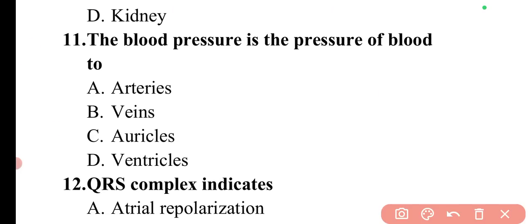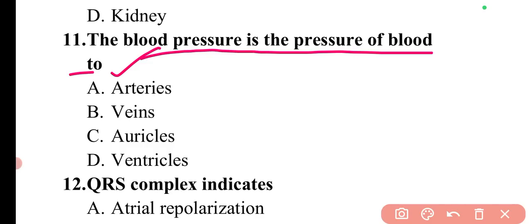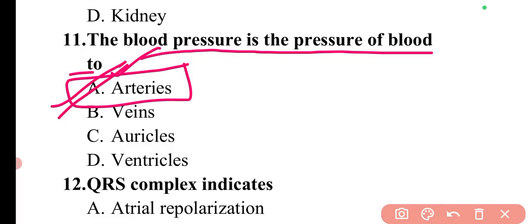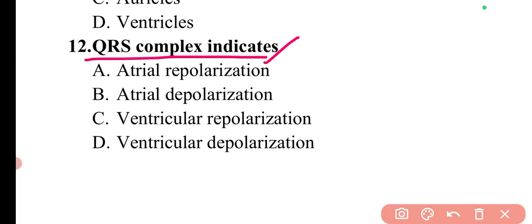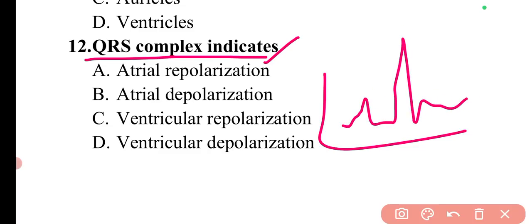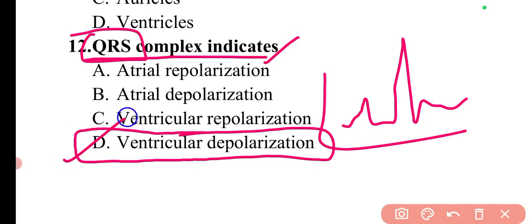Next question is, blood pressure is the pressure of blood on the. Blood pressure is simply defined as the pressure of blood on the arteries. So here option A will be the correct answer. Next question is, the QRS complex indicates. There is an ECG wave, and in this there is a QRS complex. The QRS complex basically indicates ventricular depolarization. So here option D will be the correct answer.